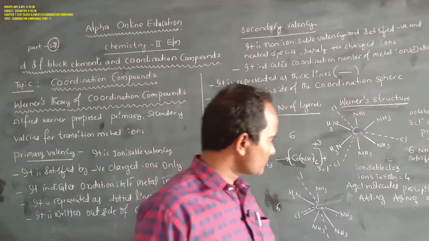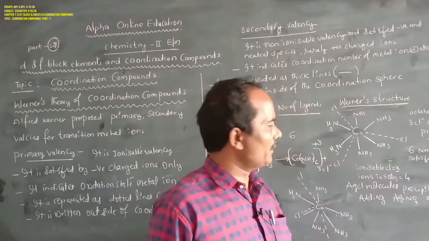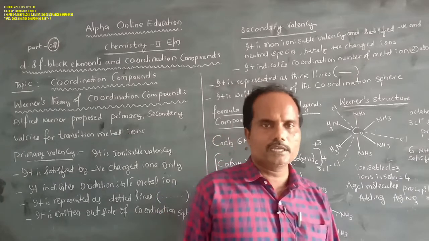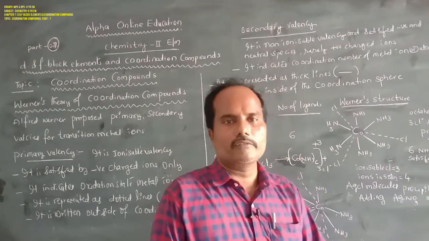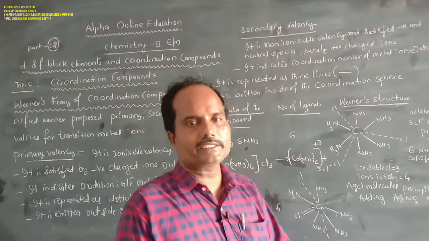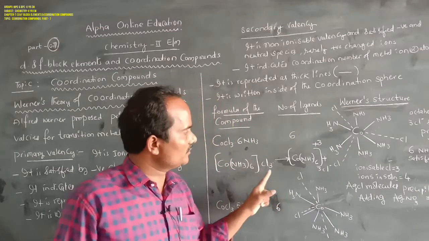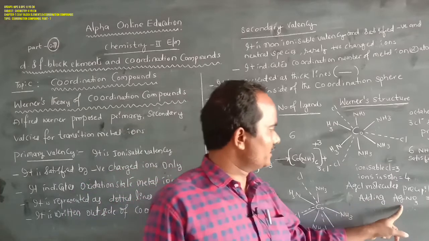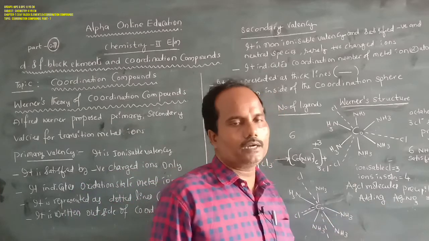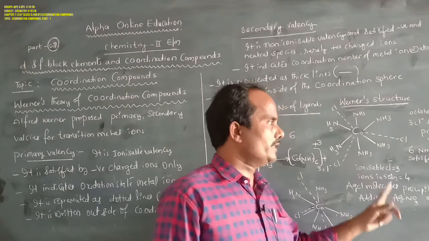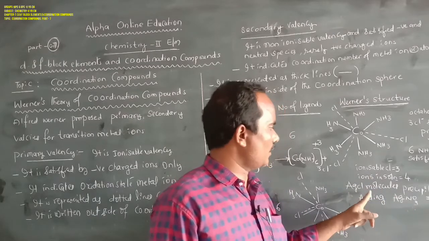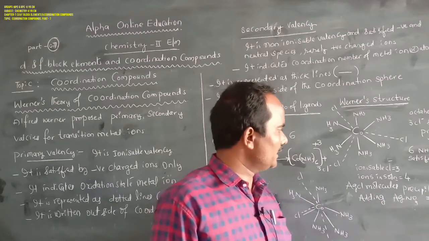Next, how are these Cl minus ions identified? When excess silver nitrate is added to the aqueous solution of hexaamminecobalt(III) chloride, just 3 moles of AgCl are formed.